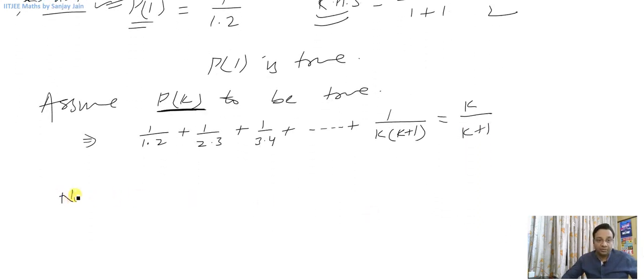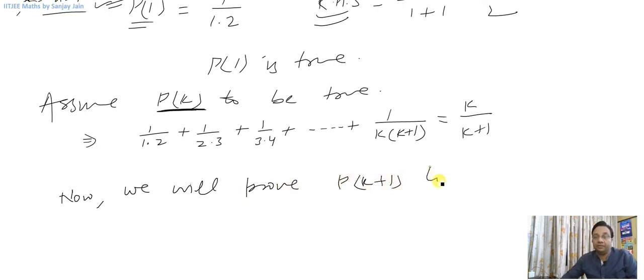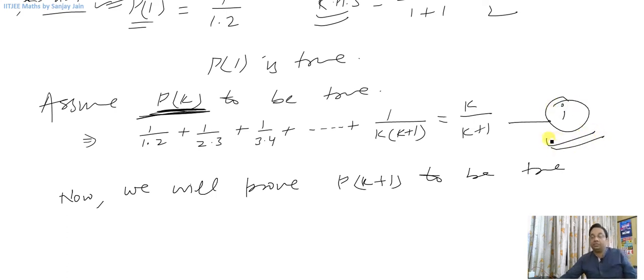Now we will prove p of k plus 1 to be true based on truth of p of k, that is based on this equation. I will use this equation to show that p of k plus 1 is true.